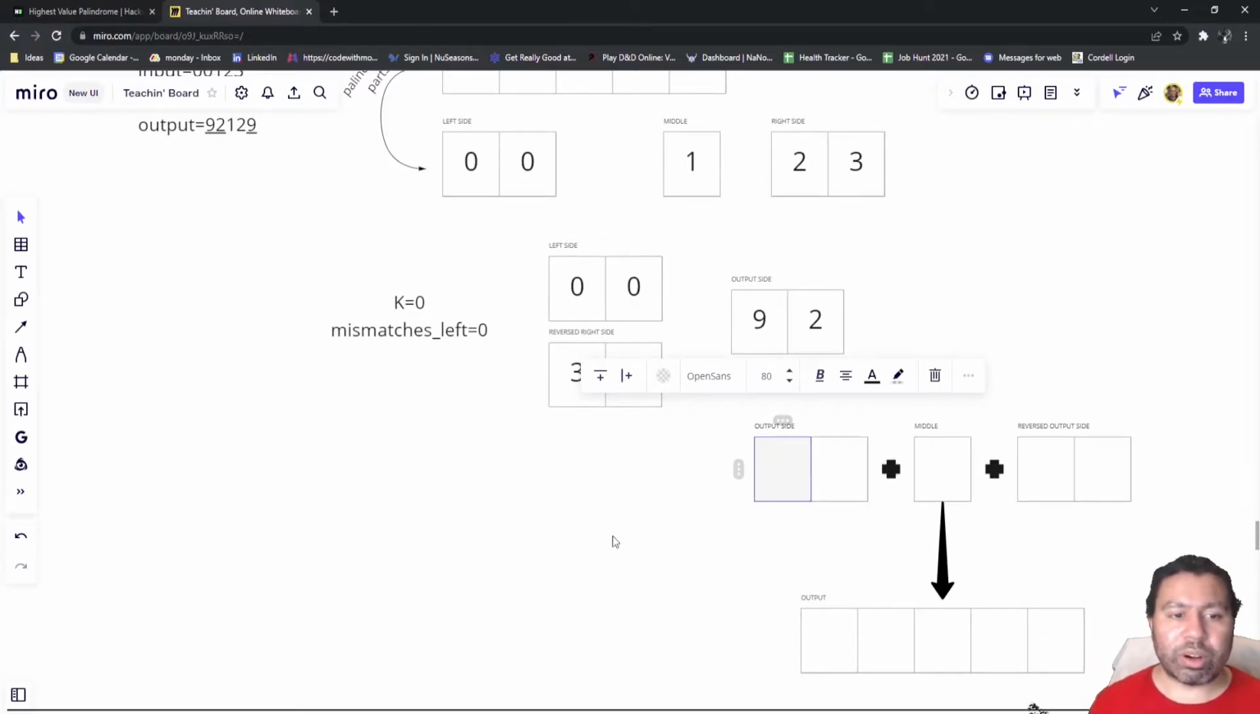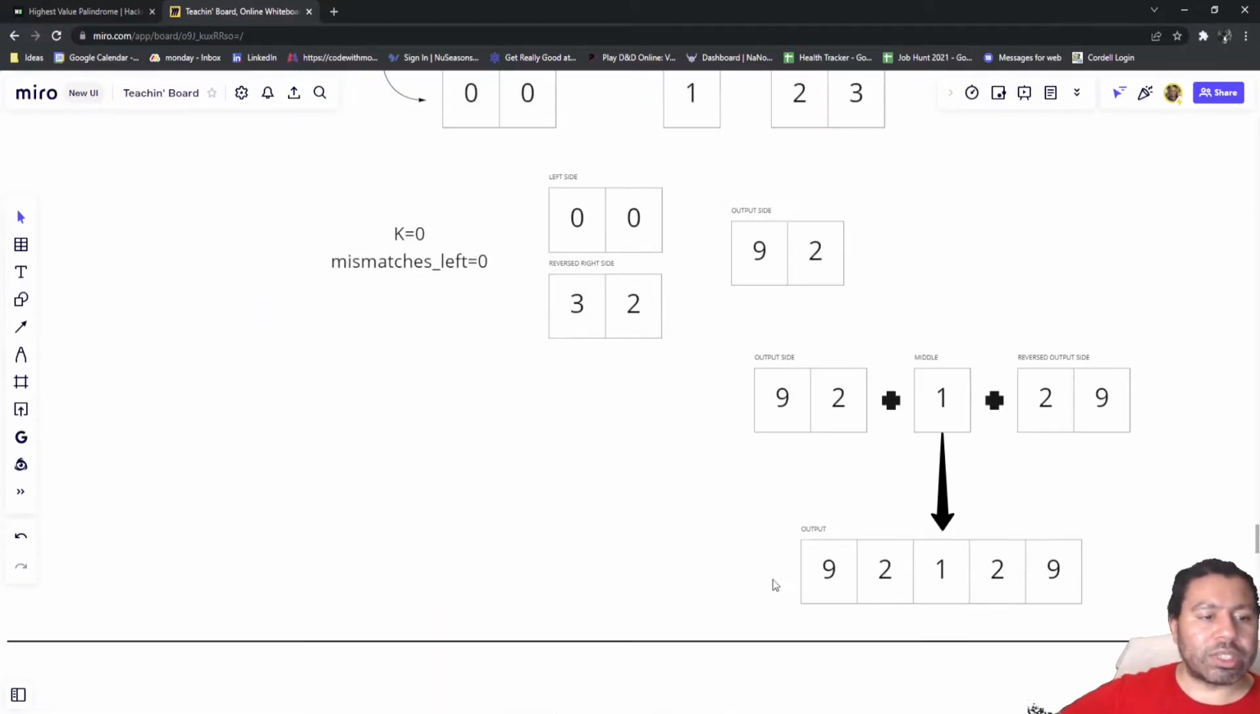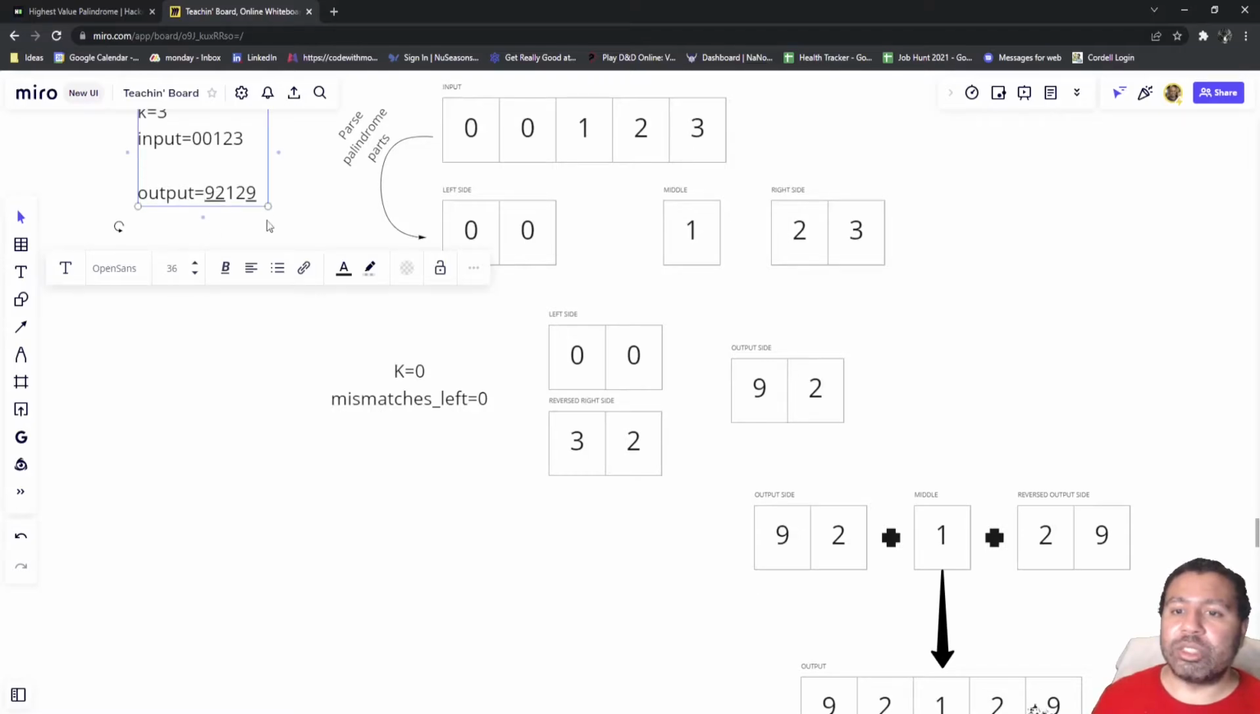We then fill up our opposite side here to be a 9, 2. Now our middle is in the same boat as before. There are no alterations left over, so we just carry it down. And so this output is a little bit different. Even just adding that 1 little alteration allows us to significantly change the value of the output. We get 9, 2, 1, 2, 9.